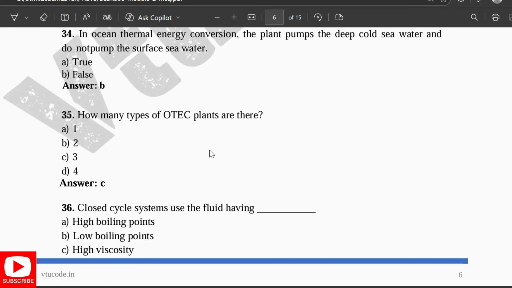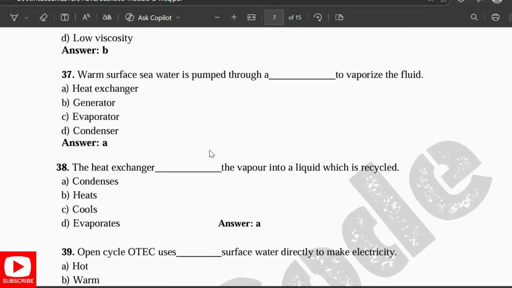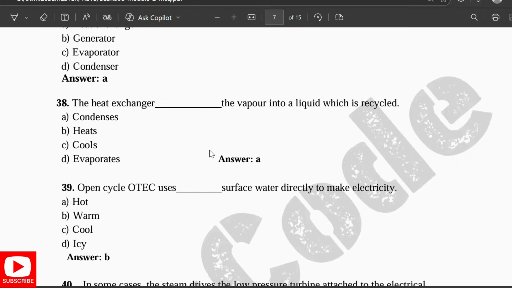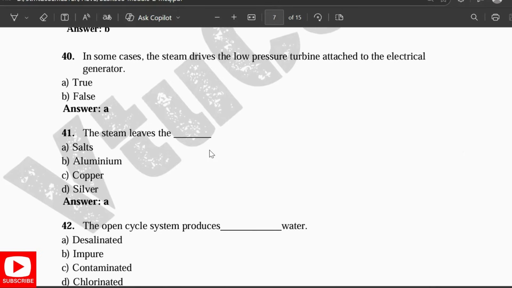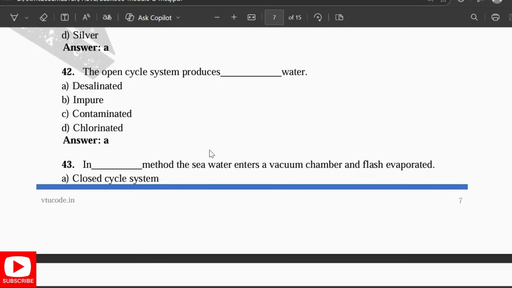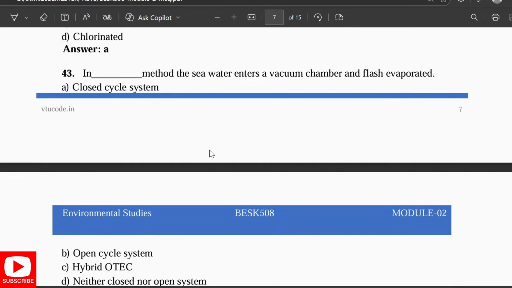There are three types. Closed cycle systems use a fluid having low boiling point. Warm sea surface water is pumped through a heat exchanger to vaporize the fluid. The heat exchanger condenses the vapor into a liquid which is recycled. Open cycle OTEC uses warm surface water directly to make electricity. In some cases, the steam drives the low pressure turbine attached to the electrical generator. Though the steam leaves salts behind, the open cycle steam produces desalinated water. In the flash method, the seawater enters a vacuum chamber and is flash evaporated.